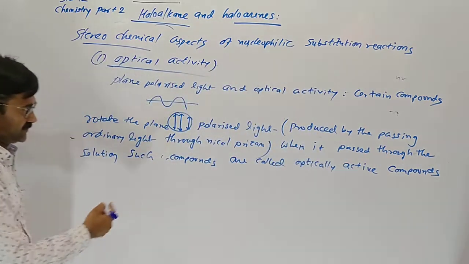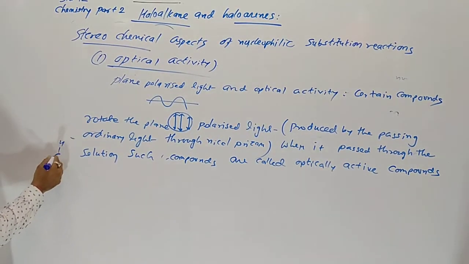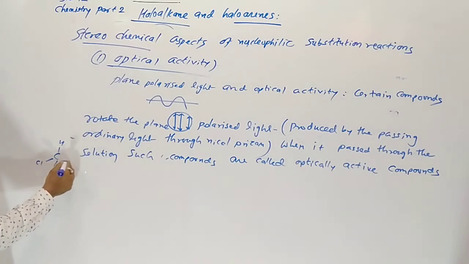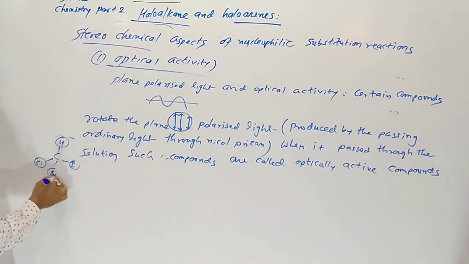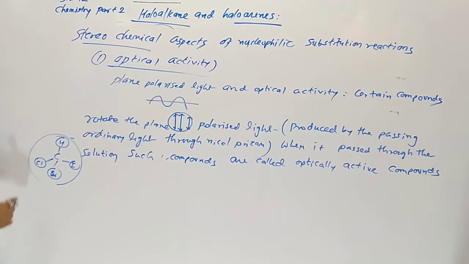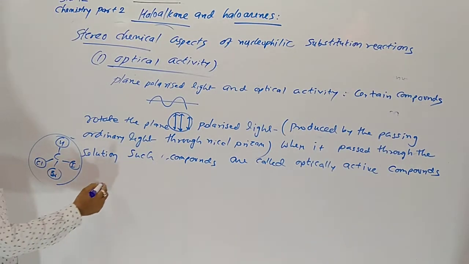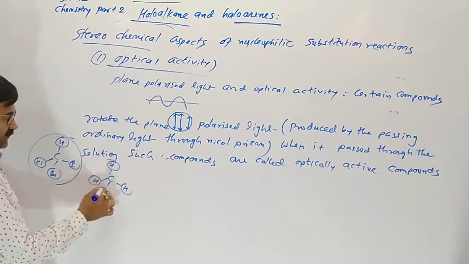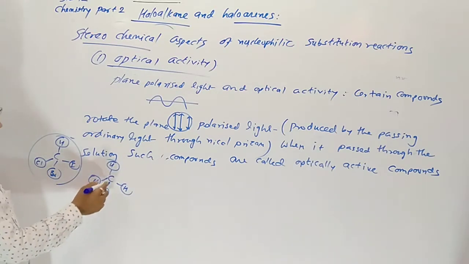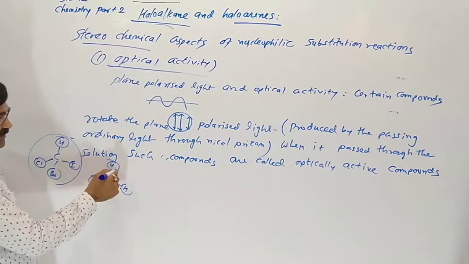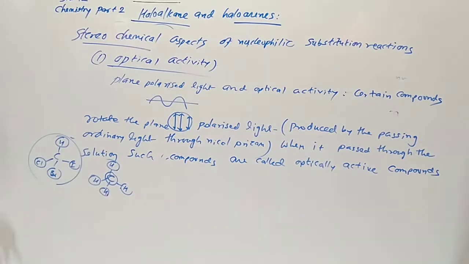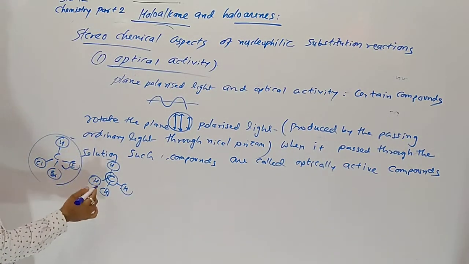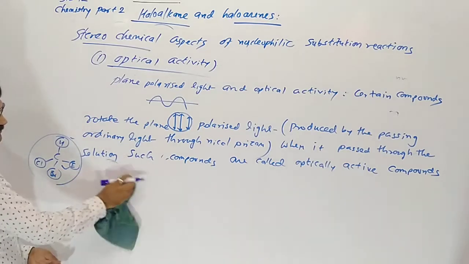Understood? I told you, whenever carbon is attached to all four different groups, this is an optically active compound. Methane is not optically active. Why? All the four are the same. In an organic compound, when carbon is attached to all four different groups, it should be optically active, not this one.